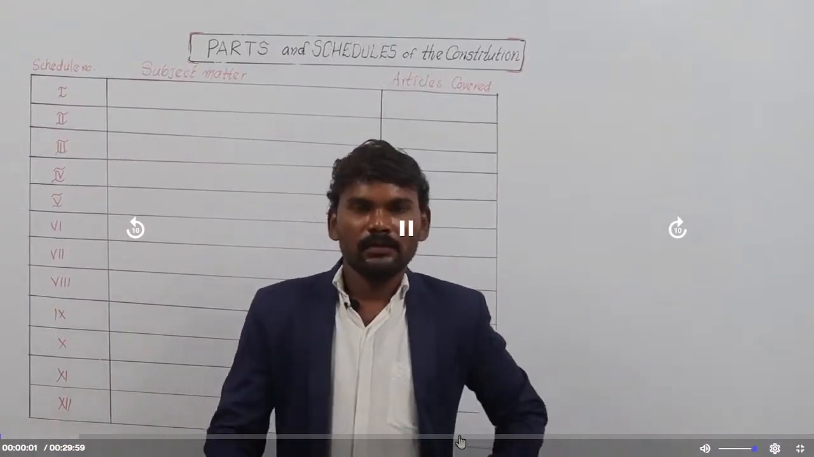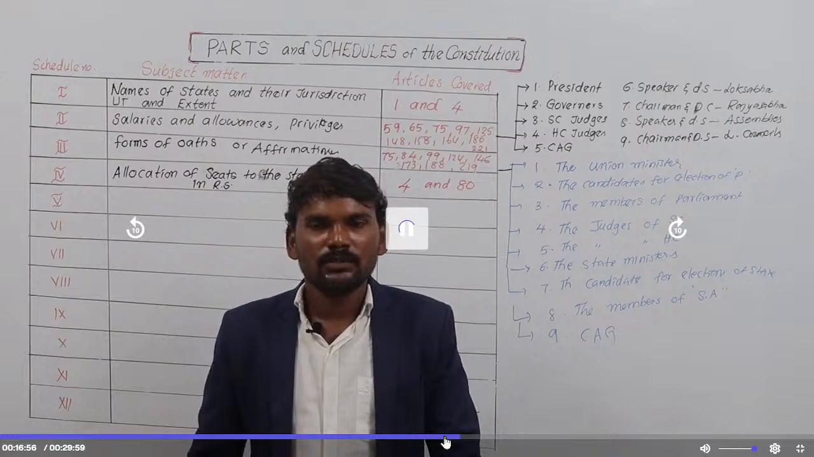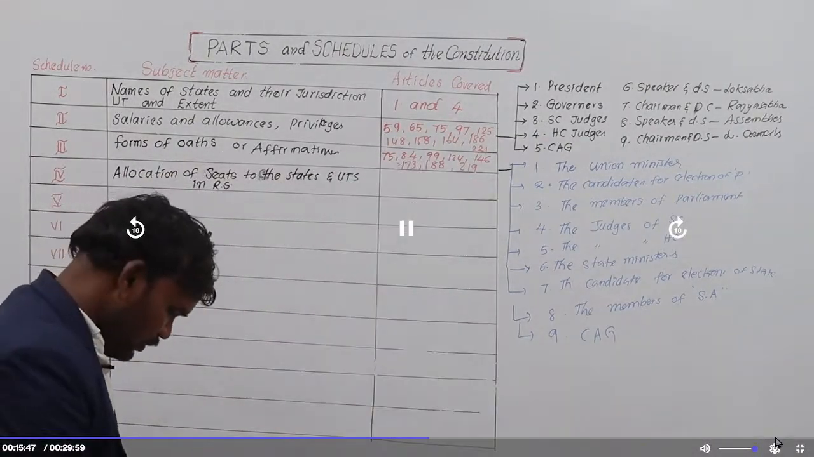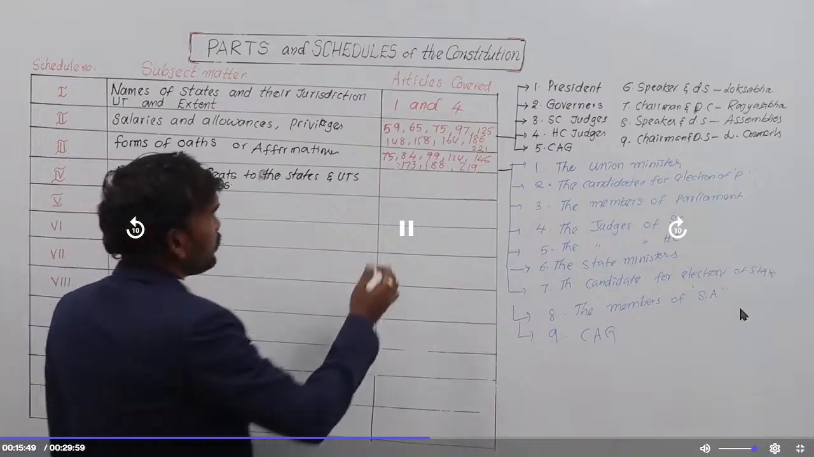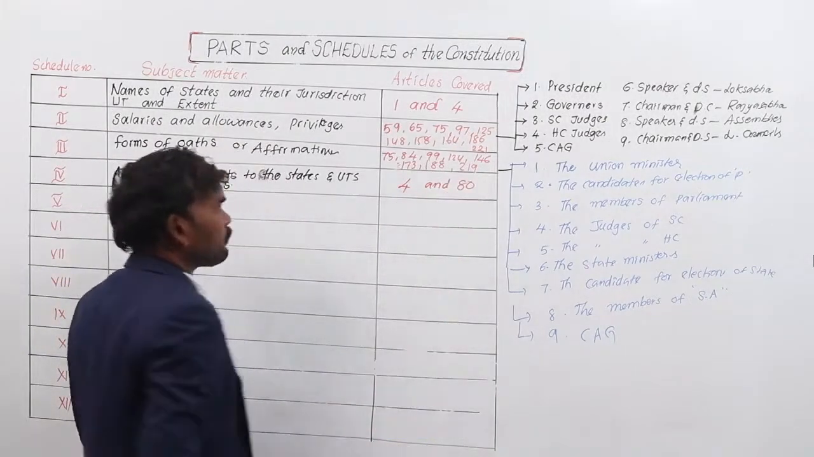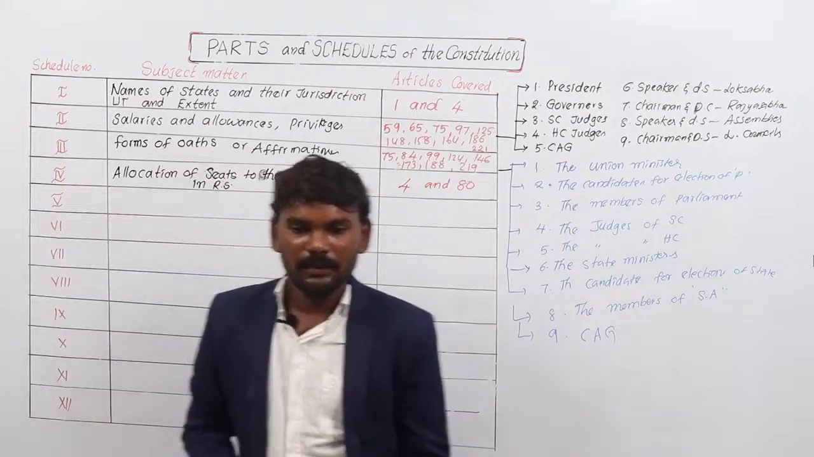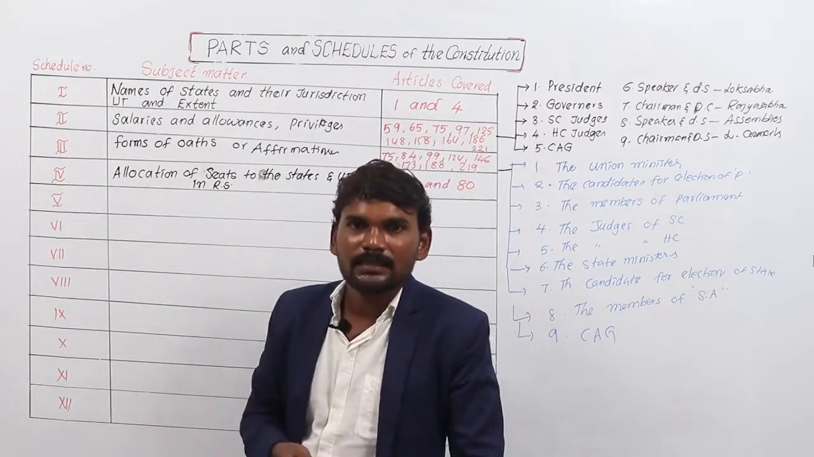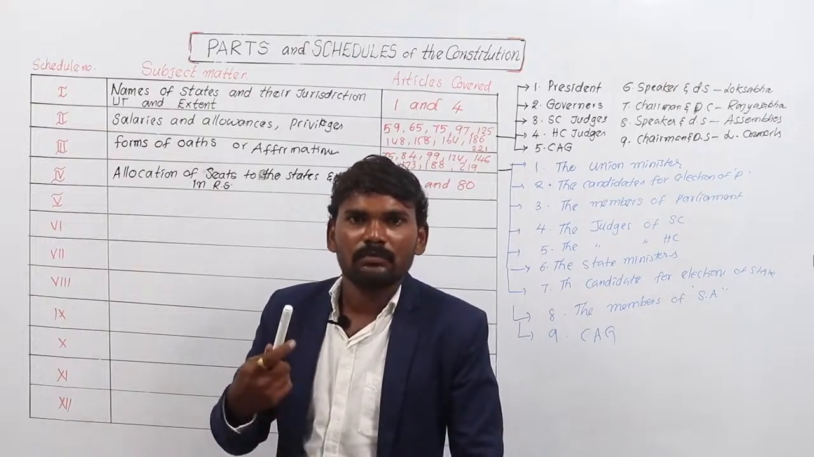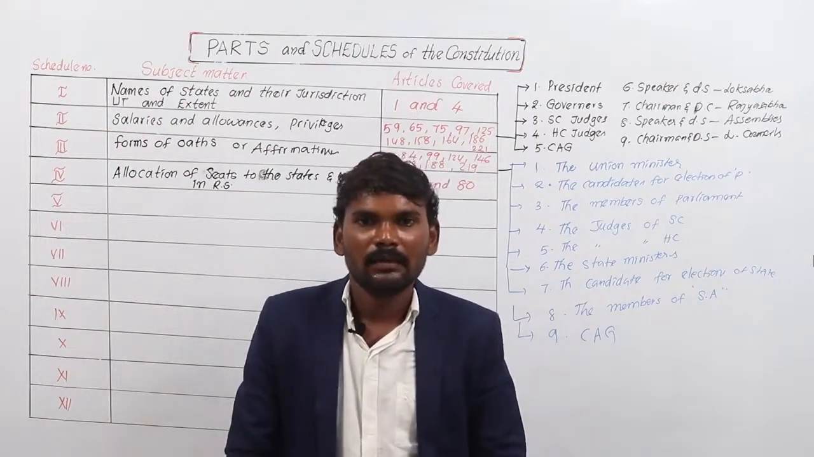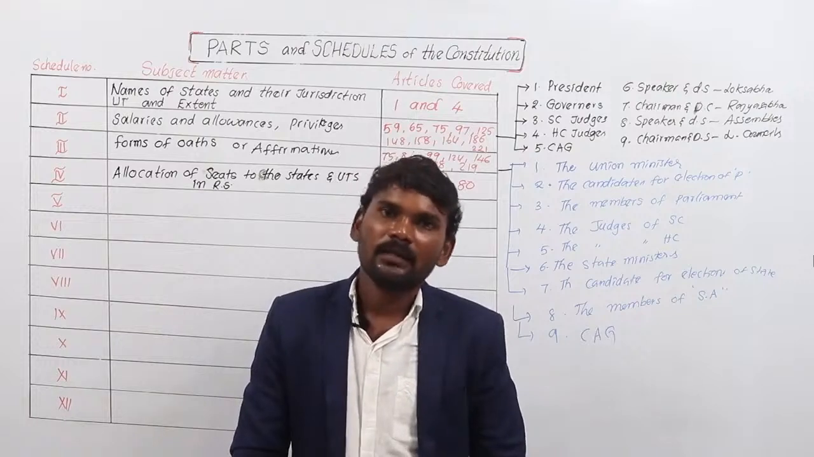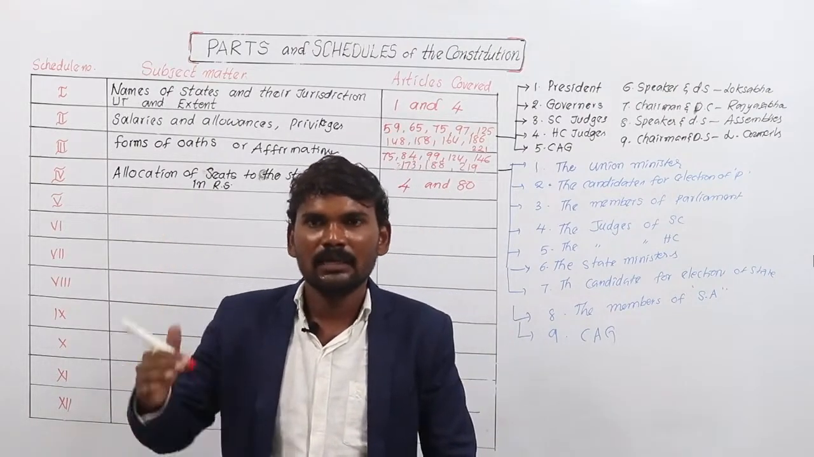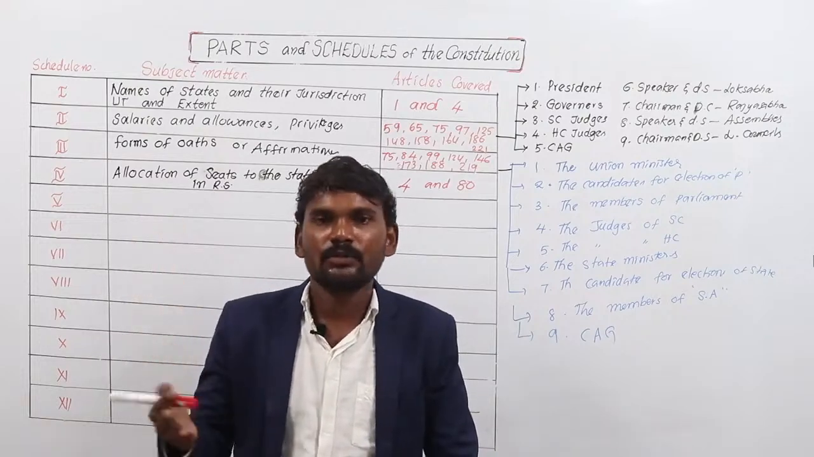Next, the 4th schedule, the Rajya Sabha seats. So the number of seats, there is an important line. Articles covered are 4 and 80. There is an important line to remember. When a state is reorganized, then the population is also distributed between the newly formed state and the previous state. Then the number of legislative assembly seats, Lok Sabha seats and Rajya Sabha seats are also changed.